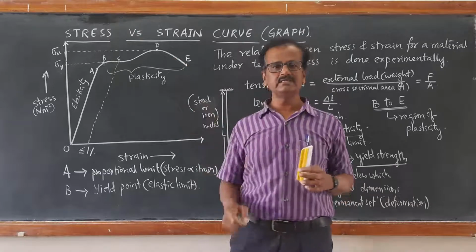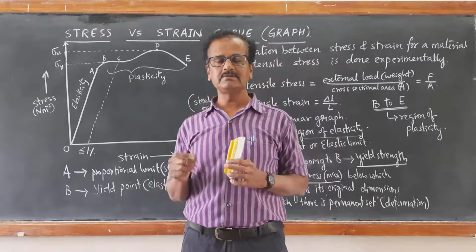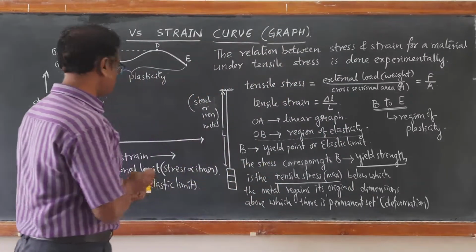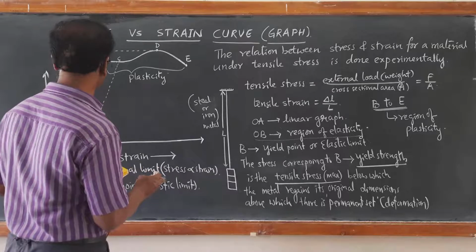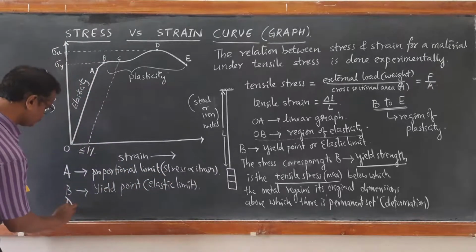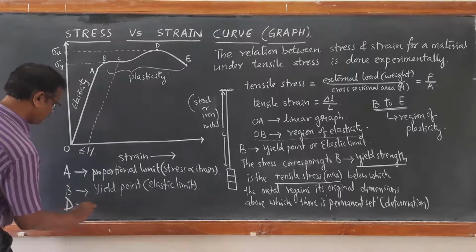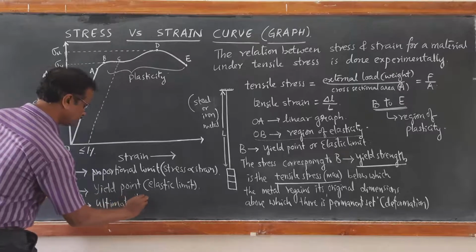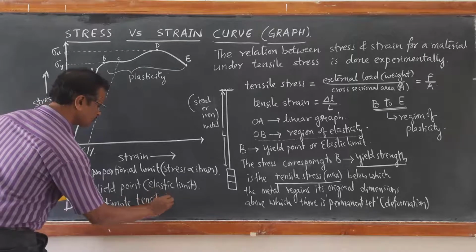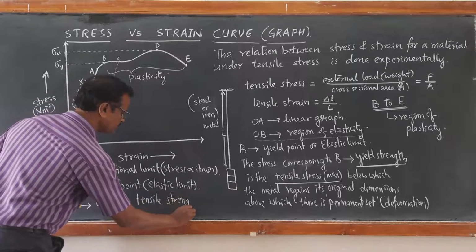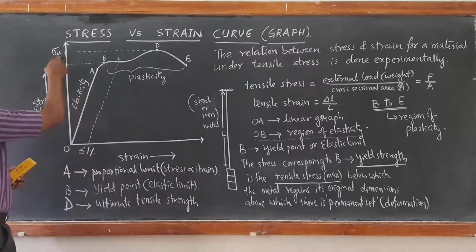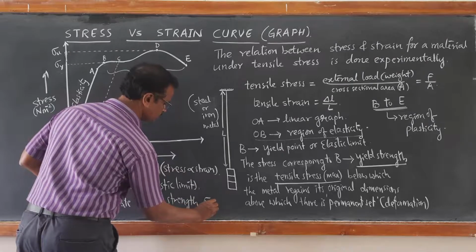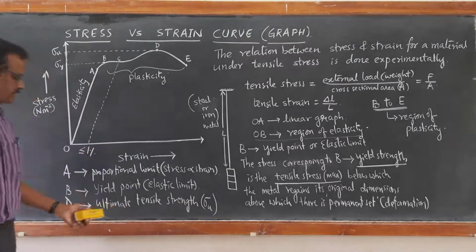So, what is D? Let us first define. D is called ultimate tensile strength. This ultimate tensile strength is again measured in terms of stress, tensile stress. It is denoted by sigma U for ultimate tensile strength.